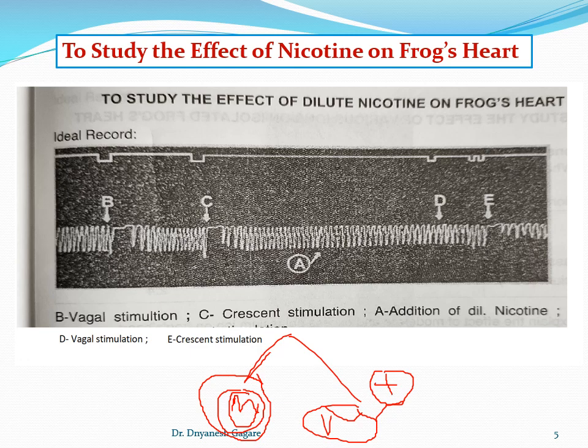We'll stop here, students, because we have already discussed for about 50 minutes, and these three practicals you have in your journal: the effect of adrenaline, the effect of acetylcholine, and the effect of nicotine on the frog's heart. Okay, so for these three practicals, you put today's date in your journal. Later on I will sign it.